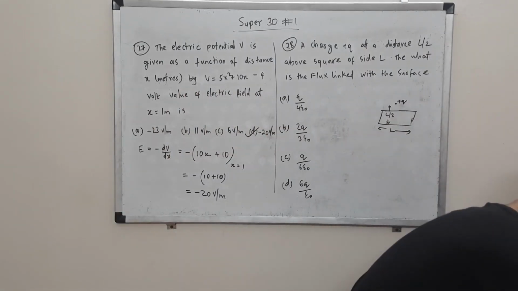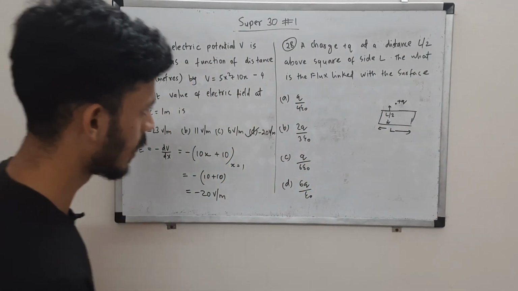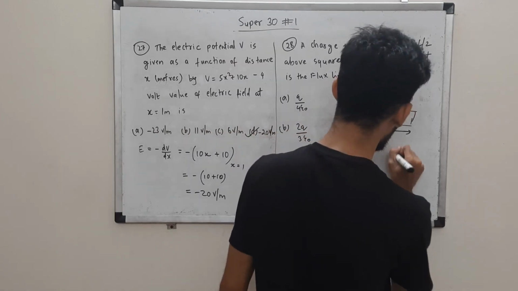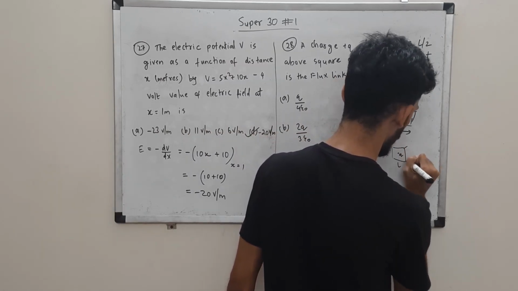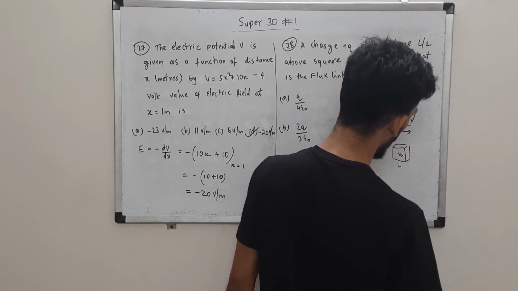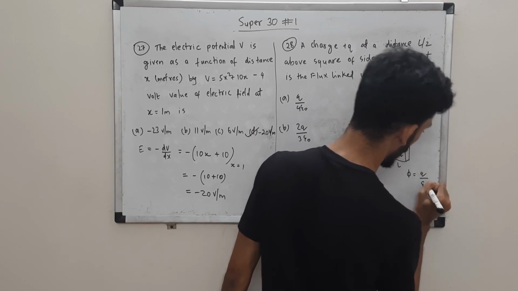So let's come to this. Actually we can imagine first of all a cube of length L. For a cube of length L with this charge inside, what is the flux linked with this cube? The flux will be q upon epsilon naught, right?